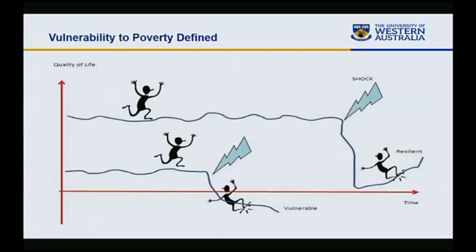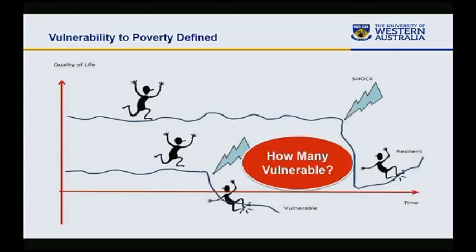Households in developing countries are impacted by different kinds of shocks. Depending on the shocks, for example, if it is an idiosyncratic, household-specific shock, like the death of the main earner of the household, that's called vulnerability to idiosyncratic shock. And if it is a covariate shock, for example, flooding or disaster, that is called vulnerability to covariate shock. Exactly how many people are vulnerable in the world, we don't have statistics on that. Unlike poverty, we have poverty statistics, but not estimates on vulnerability to poverty.